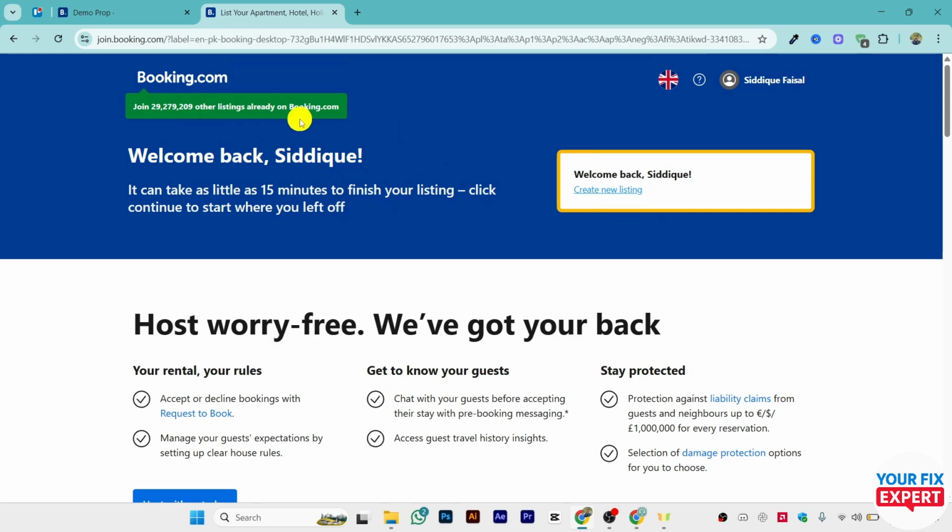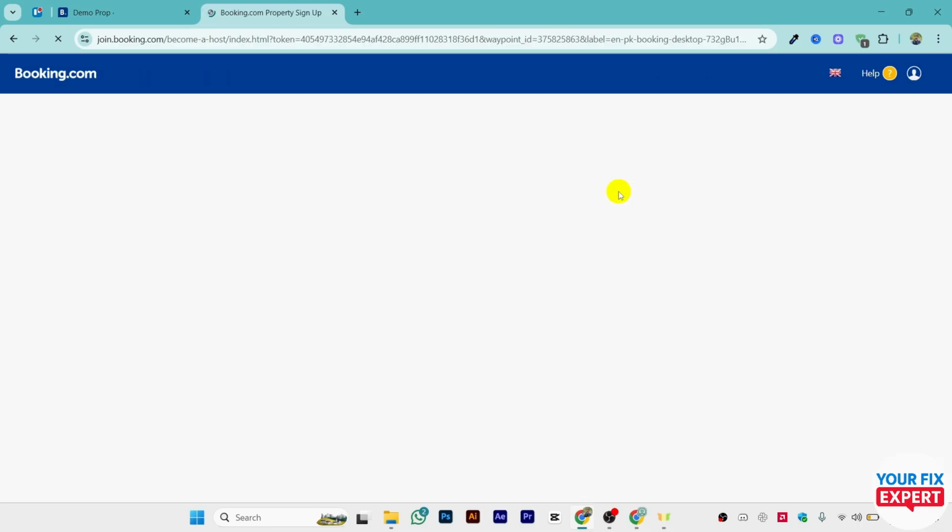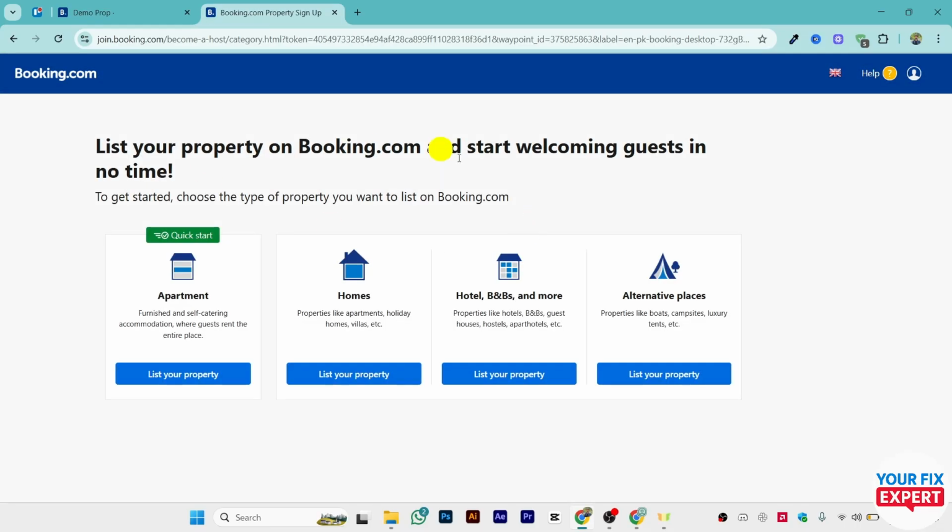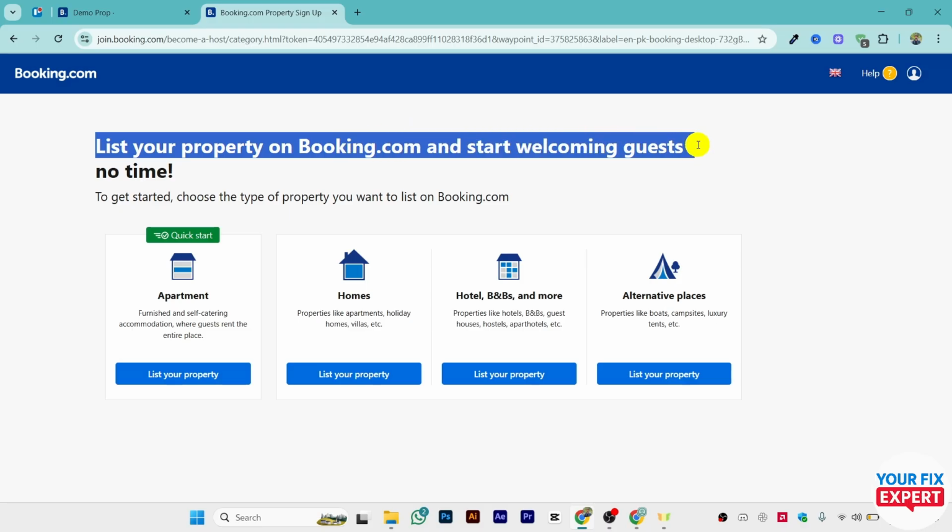And once you have made an account on the admin account, just click on create new listing, or you will see a similar option like this one to list your property. So let it load. You will be at this page after logging in, entering your email address and choosing a password, and they will ask you to list your property on booking.com and start welcoming guests.